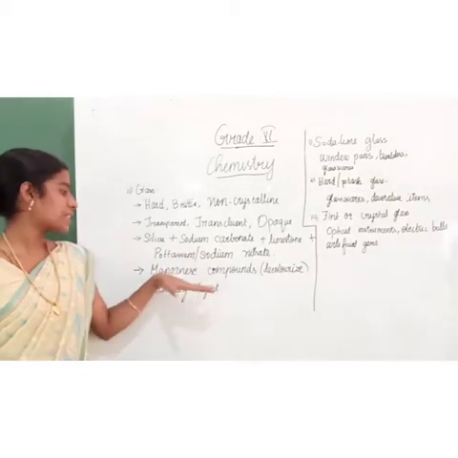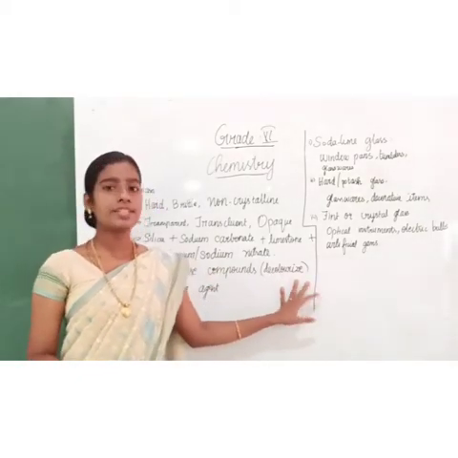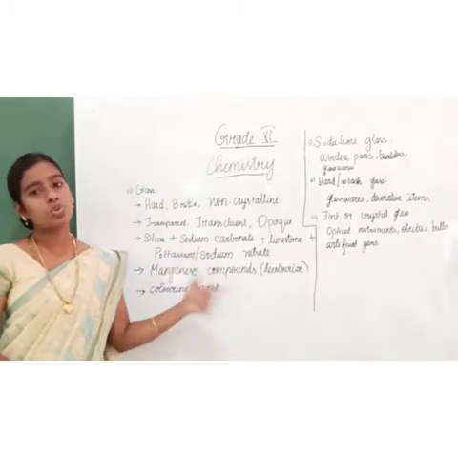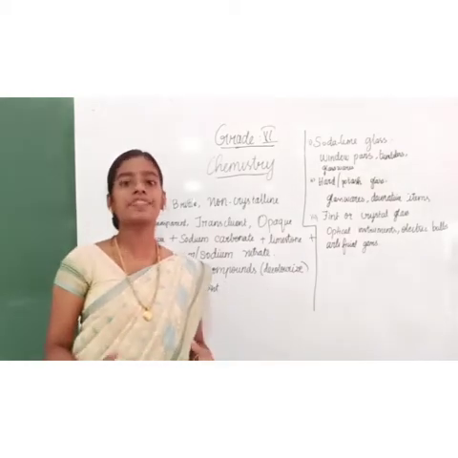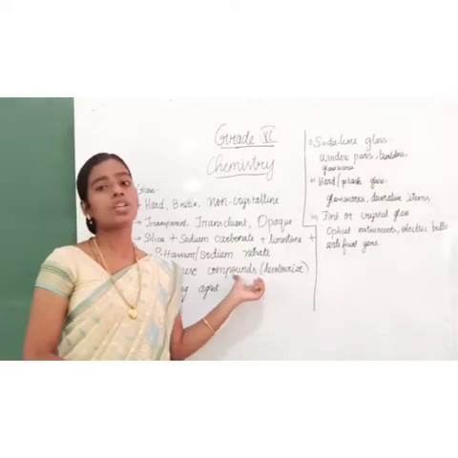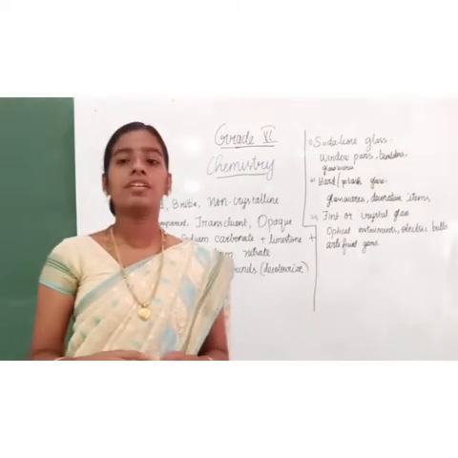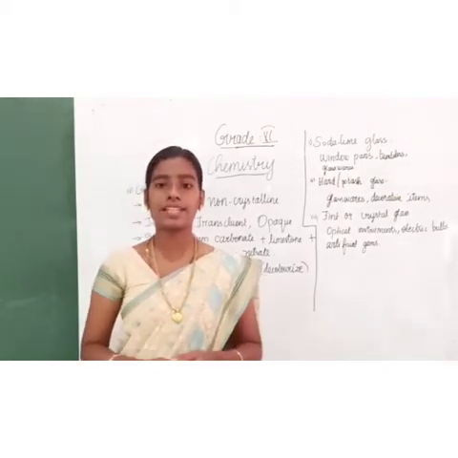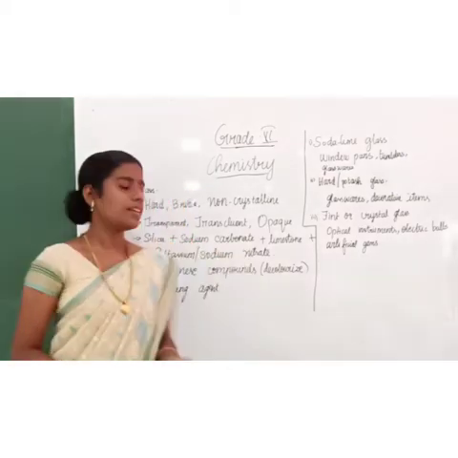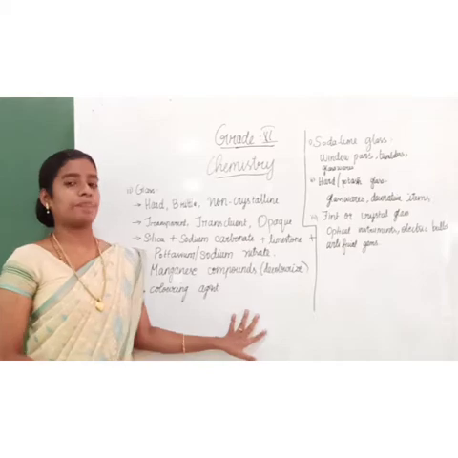Then the next point is, manganese compounds are used to decolorize. All these chemicals will be in some colors, right? To decolorize, to remove the color from the glass, some manganese compounds are used. When you want to give some color, if you need blue glass or green glass, you have to add coloring agents, and you can get that particular color.